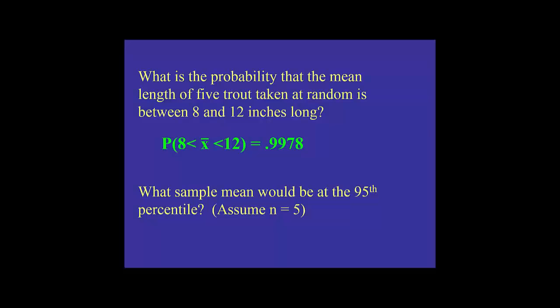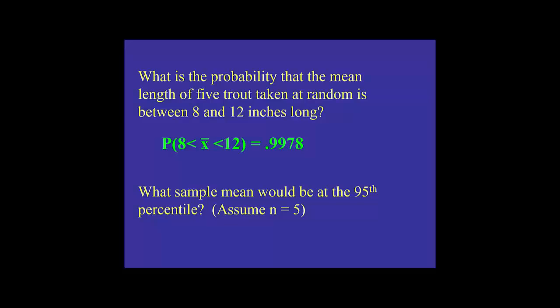So you think about that for a second. 8 and 12 is not very off. It's a pretty common fish length, given that the mean is right about the center, about 10.4. So finding one fish between that isn't too hard. Finding 5 of them is even easier. I might have one extreme fish, but the other normal sized fish would sort of balance out that extreme fish.